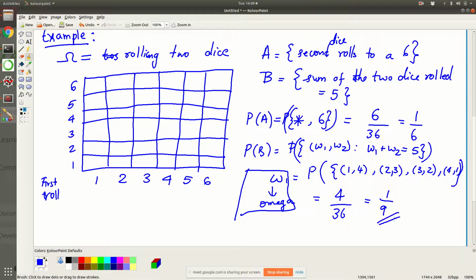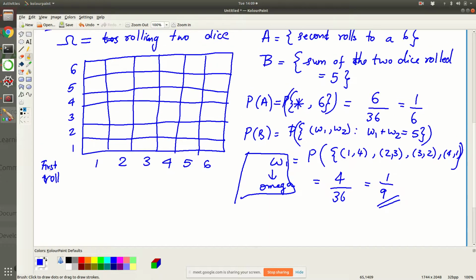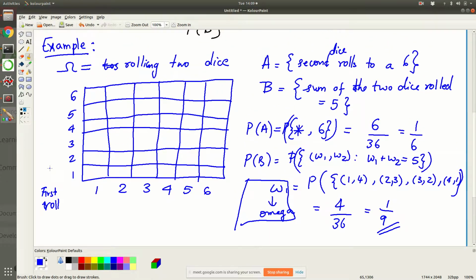So far, is there any question? Does anyone have any questions so far? Is it clear what we did here? We have taken an example of a simple dice throw. Now let us try to answer what is P of A given B.